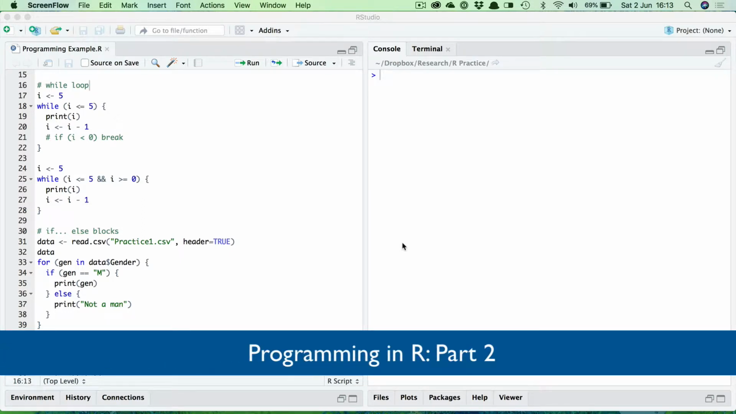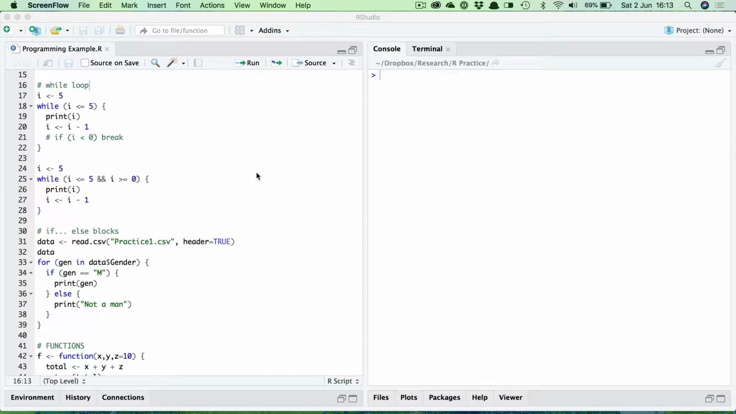So let's look at the other two main control flow constructs in R, the while loop and the if-else conditional block. So looking first at the while loop. Now a while loop, like a for loop, runs a block of code a certain number of times, but it does so whilst a given expression evaluates to true. And once the expression evaluates to false, the loop stops.